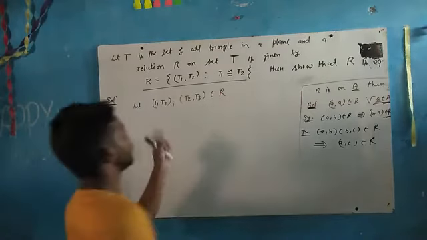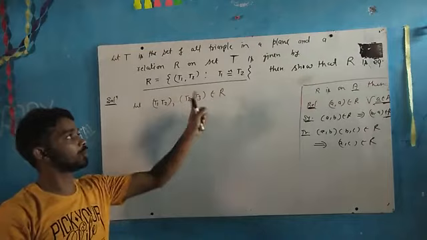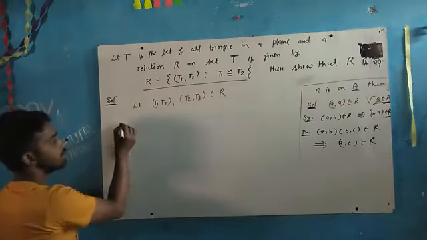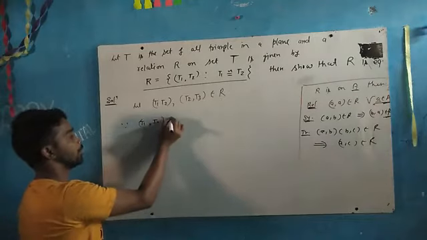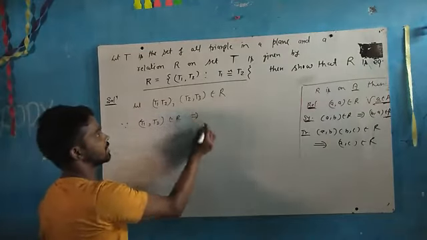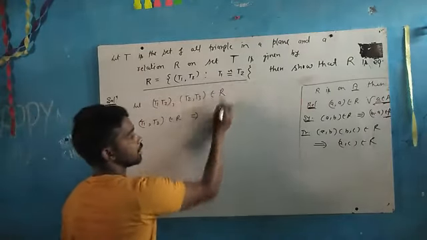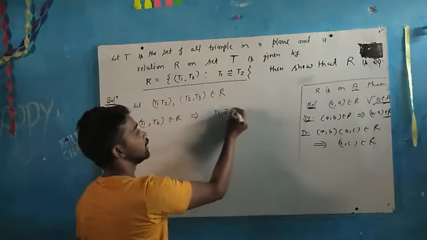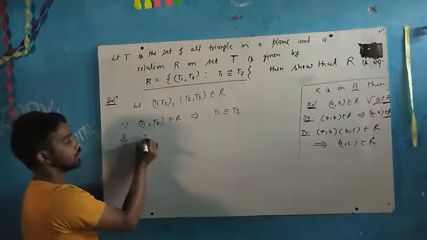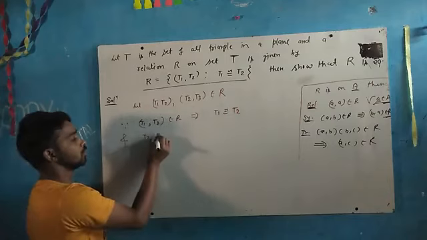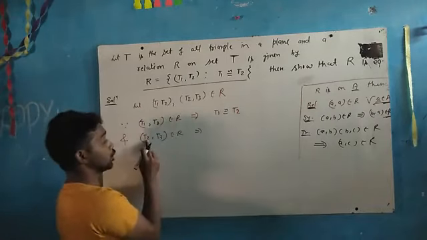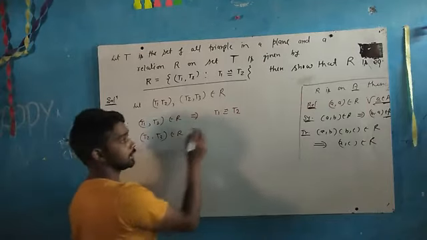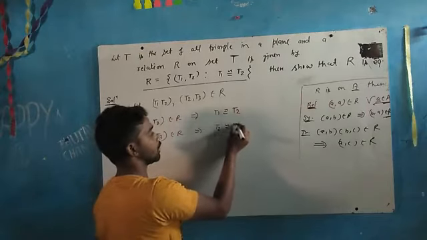See, let T1 comma T2 belong to R, T2 comma T3 belong to R. Clear? Since T1 comma T2 belongs to R, this implies that according to the definition T1 must be congruent to T2, and next T2 comma T3 belongs to R implies that T2 is congruent to T3.